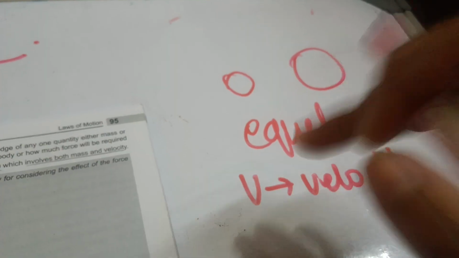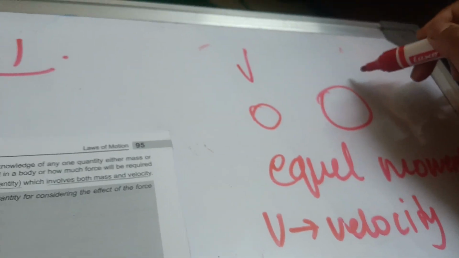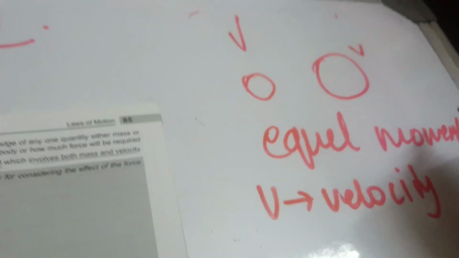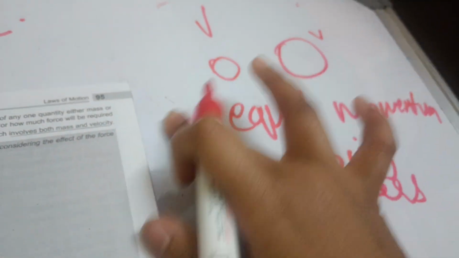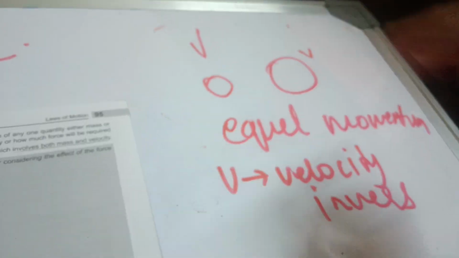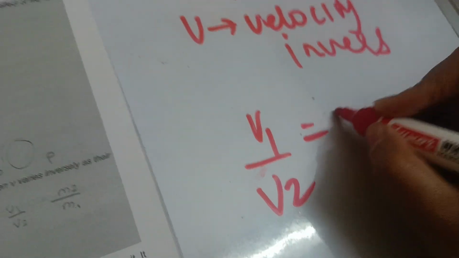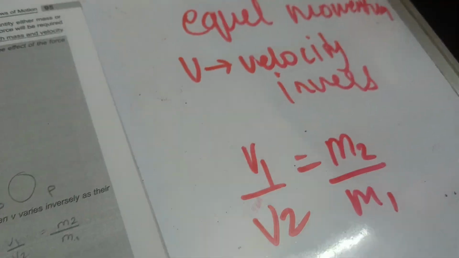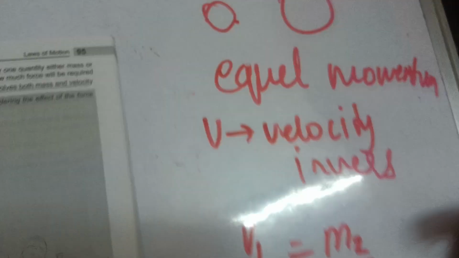Velocity varies inversely. That means the smaller one will have greater velocity, right? And the bigger one will have lesser velocity. So velocity varies inversely, they're saying. They have equal momentum but different masses. Then what should we do? v1 by v2, since velocity varies inversely, you have to do m2 by m1, right? Because a huge mass will have less velocity, a small mass will have more velocity.